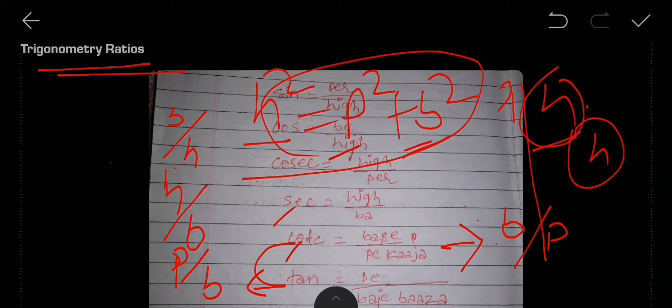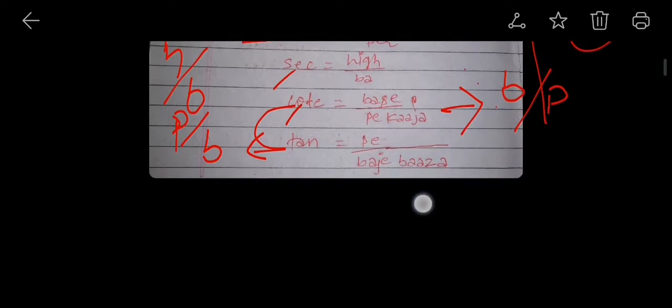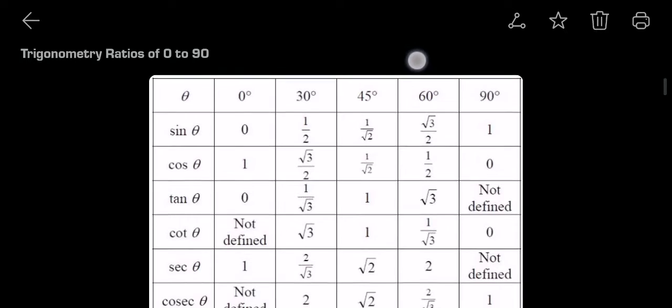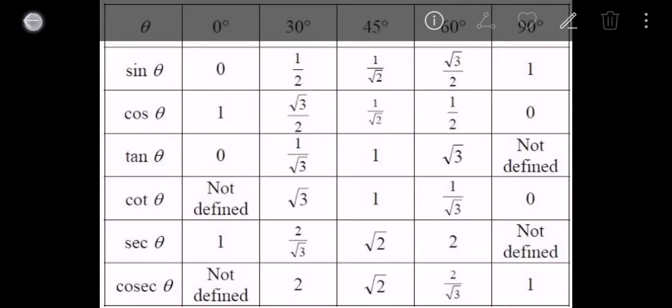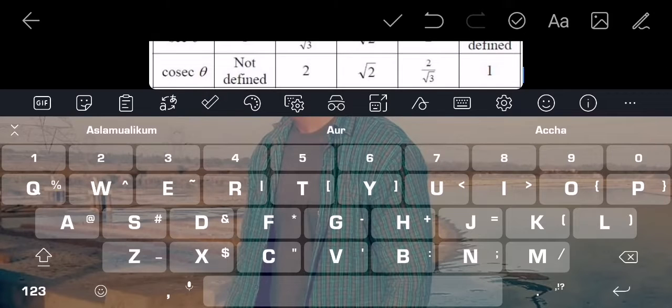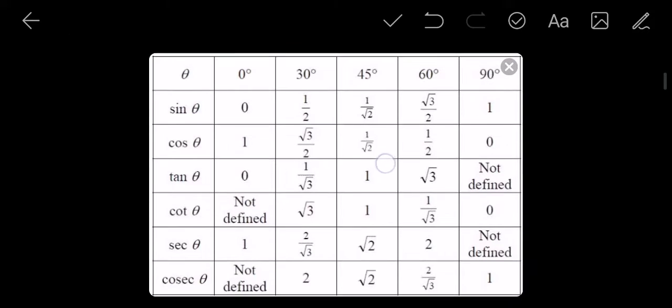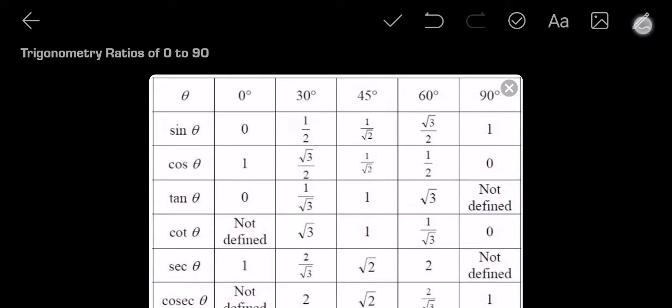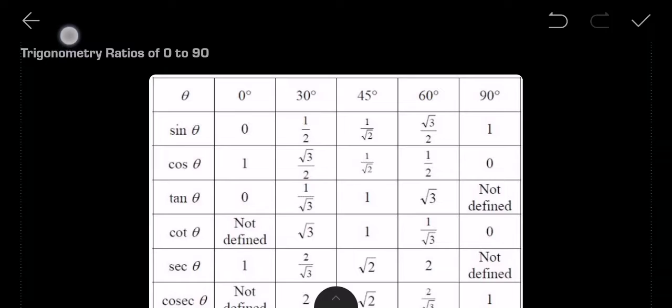Okay, let's go through the next topic, trigonometric ratios. As you are able to see on the screen, one second, I will make it clearer.